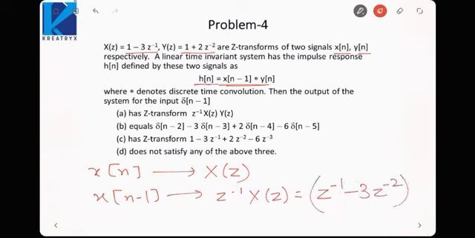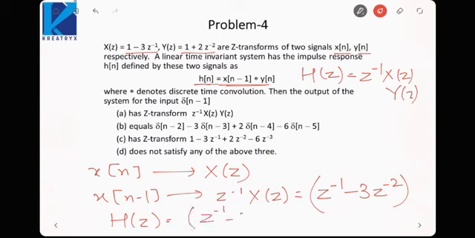Okay, this would be the Z transform. Now we know, according to the convolution theorem, this equation implies H(z) is equal to z^-1 X(z) into Y(z). So I can say H(z) would be the product of these two terms.